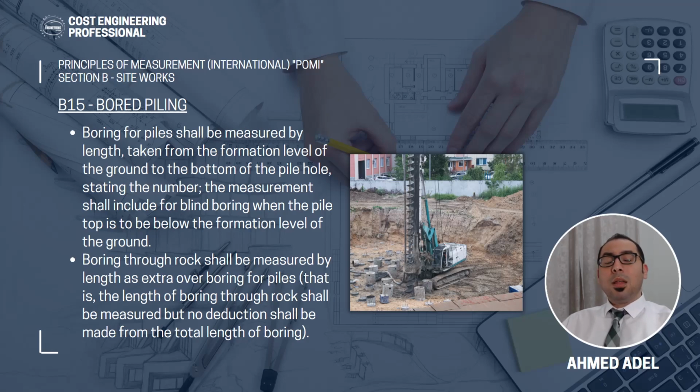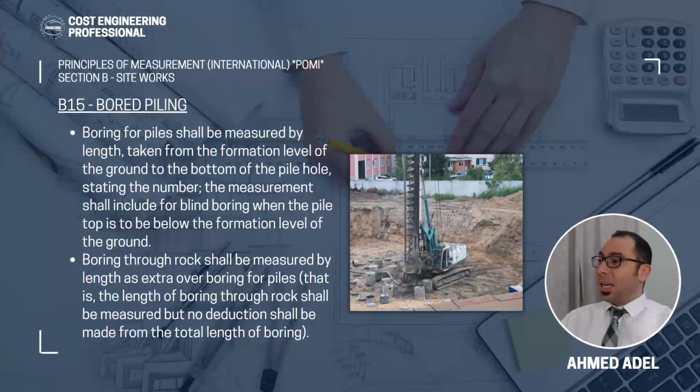Let's say, for example, your pile depth is 12 meters, but the bottom of your pile is resting at minus 14 meters. That means there are 2 meters coming on top of your pile. Between the top of the pile and the commencement or natural ground level, there is a 2 meter depth. So your measurement shall account for these 2 meters. This is what they are saying here: shall include for blind boring when the pile top is to be below the formation level of the ground.